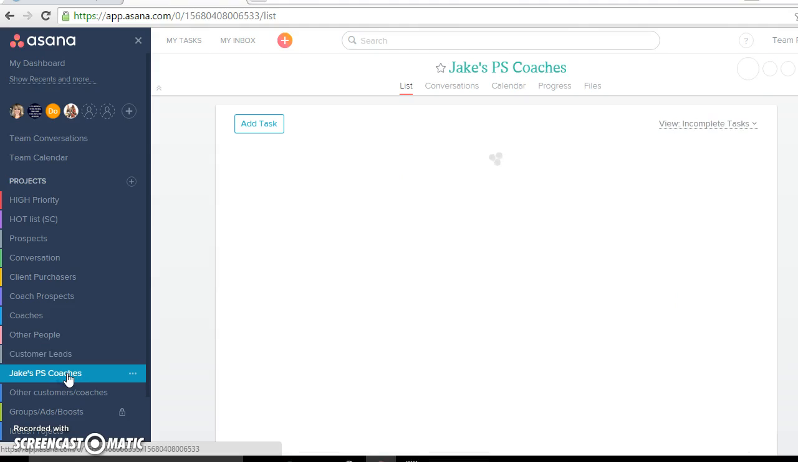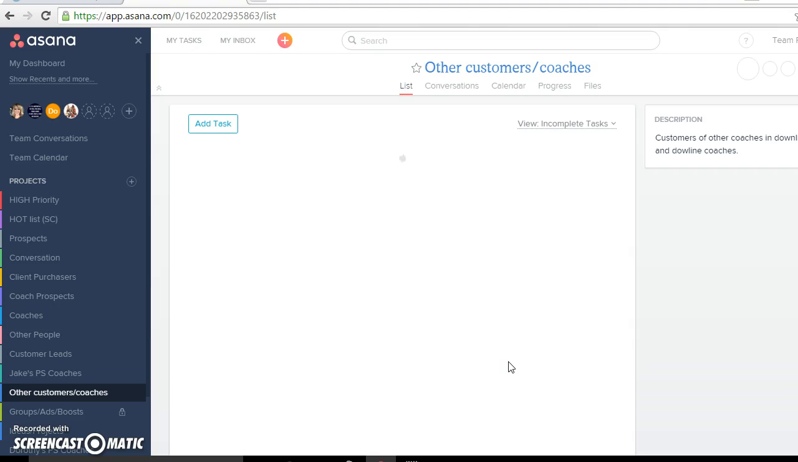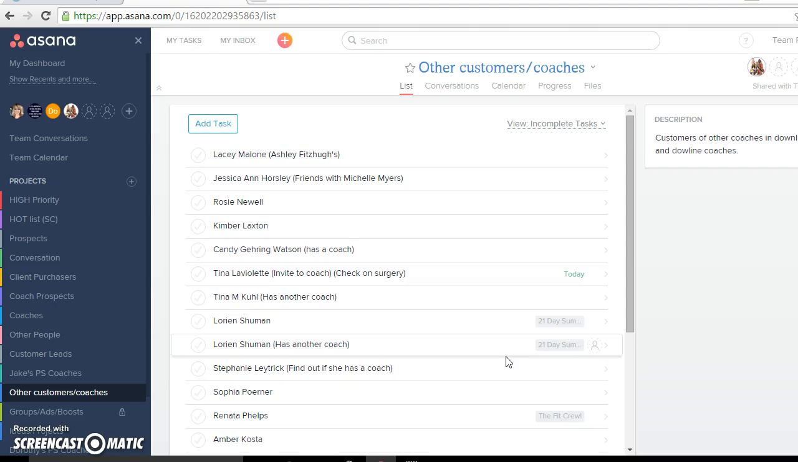Then, if you're running your hubby's account, like I am, I have a spot for all my husband's personally sponsored coaches, so I can keep track of them. Other customers and coaches is really similar. I need to actually add this into other people, but it's the same thing. These are other customers and coaches that personally aren't mine, but I like to keep track of how they're doing,